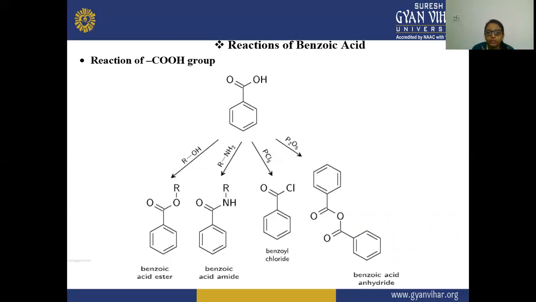In the third reaction, benzoyl chloride formation. And in the fourth, benzoic acid anhydride formation. So these chemical reactions of benzoic acid involve the modification of the COOH functional group.